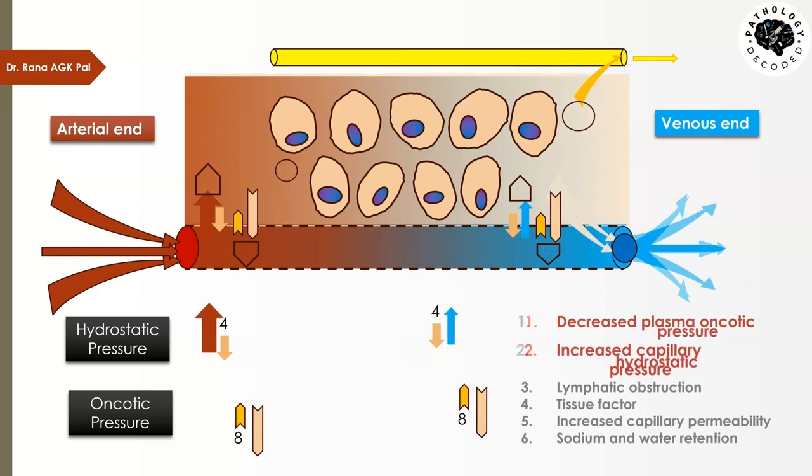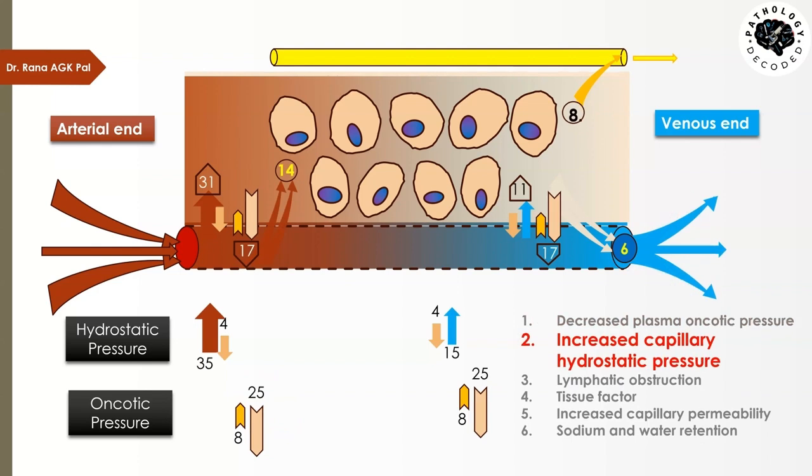Now, second one, we have increased capillary hydrostatic pressure. Now here, see that earlier when there was 28 mm of hydrostatic pressure pushing the fluid out, now it has increased to 35 mm. At the same time, on the venous end, earlier there was a pressure of 12 mm pushing the fluid, now it has become 15 mm. So overall there is more pressure, both at the arterial end and at the venous end, causing the fluid to move more into the tissue.